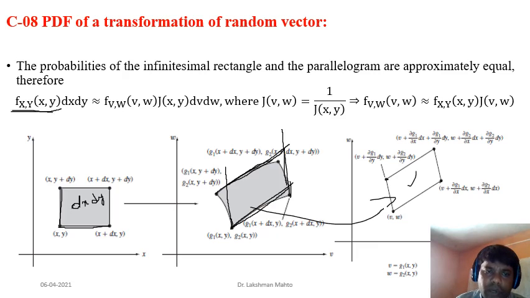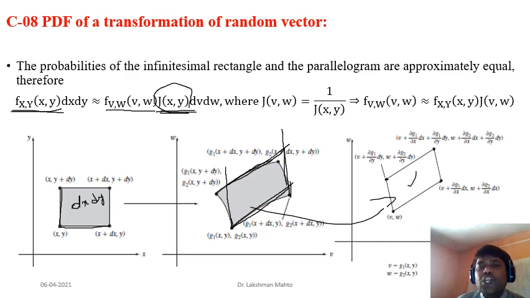So this would be equal to the density in the transform space times the Jacobian. Otherwise, if you calculate the probability over this region and over that region, they would not be equal. How can you equate the two? By multiplying by this Jacobian, which is the Jacobian of the transformation.